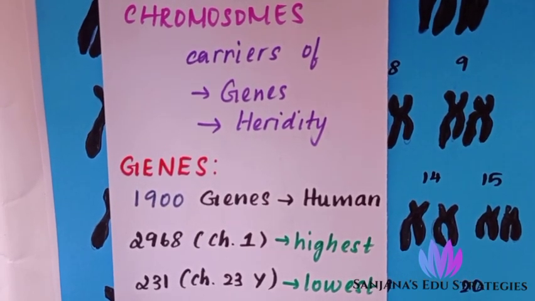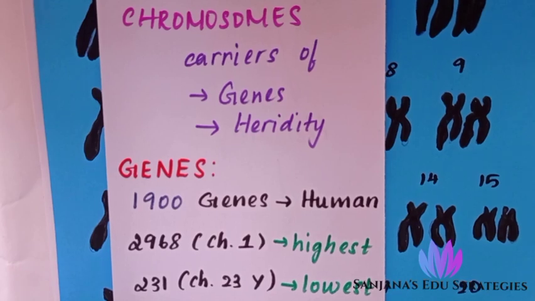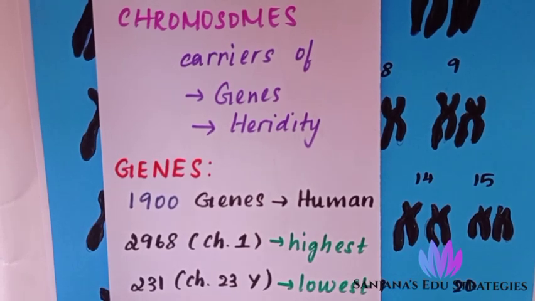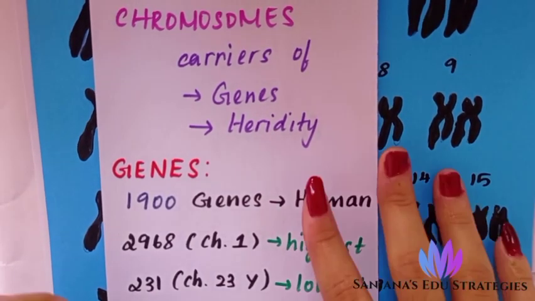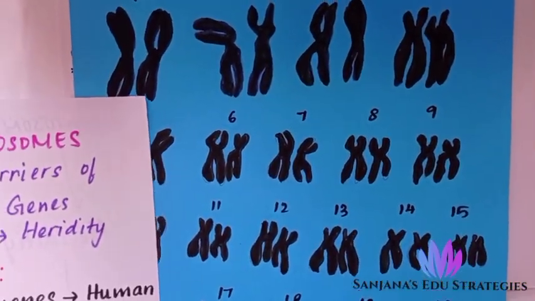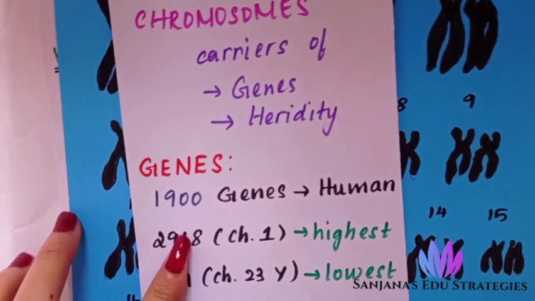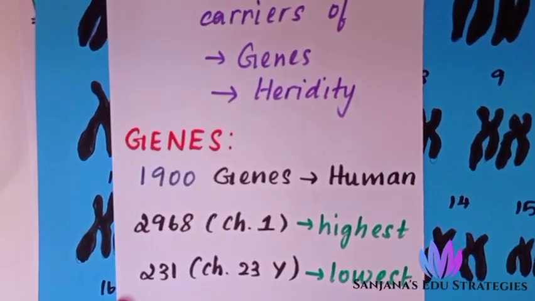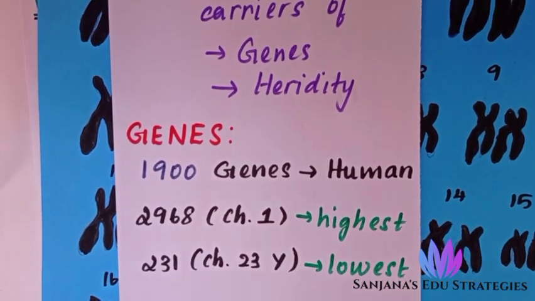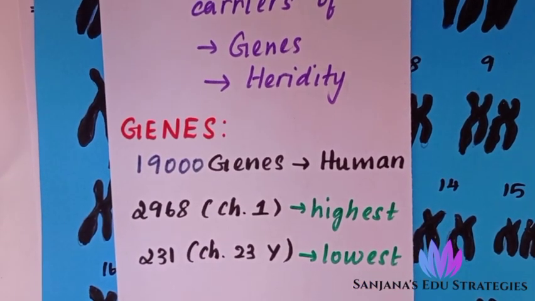And what is the main function of genes? Genes help in encoding proteins by the process of transcription and translation, which you will be learning in higher classes. The main function of genes is to code proteins. In each chromosome, each set of genes has its own function in producing different types of proteins. It is said that in the human body we have 19,000 genes.